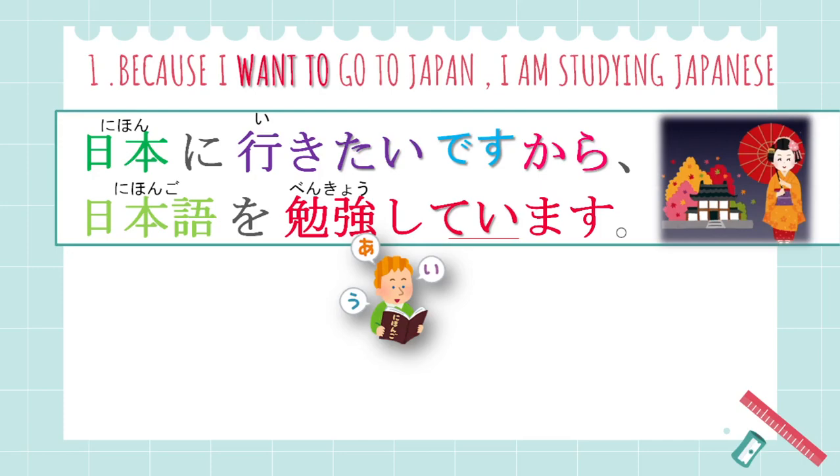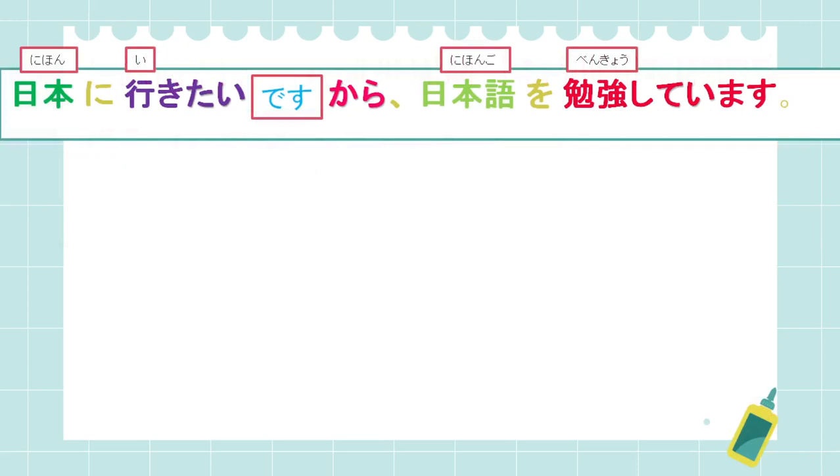Ask me the reason why. Well, I told you that in the reason you can have two options. Either you use the short or the plain form, or you use the formal form. So when you do not use です, this sentence is using the short form of the reason. But if you use です, this sentence becomes formal. So did you understand? I hope it makes sense. So please look at this sentence one more time and let us analyze this in even more detail.